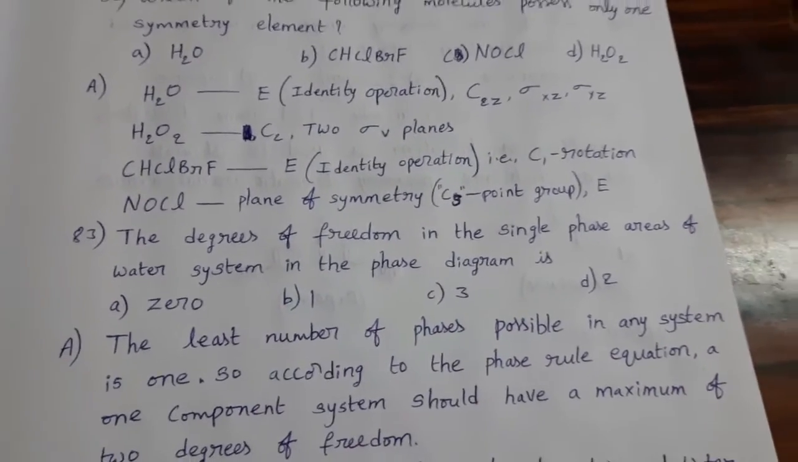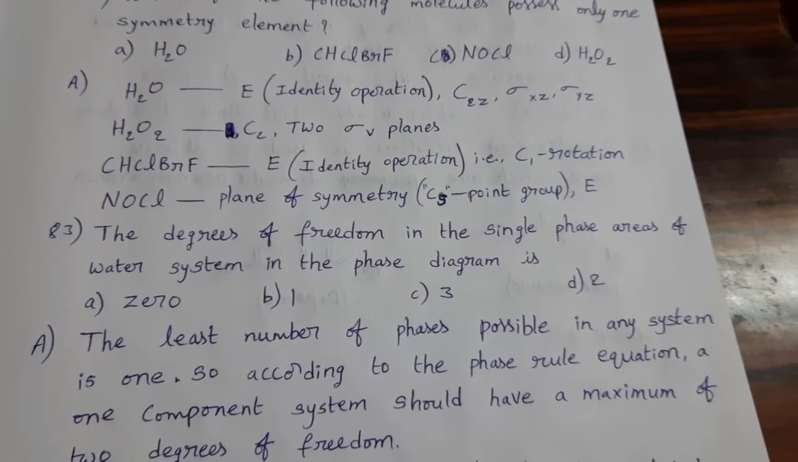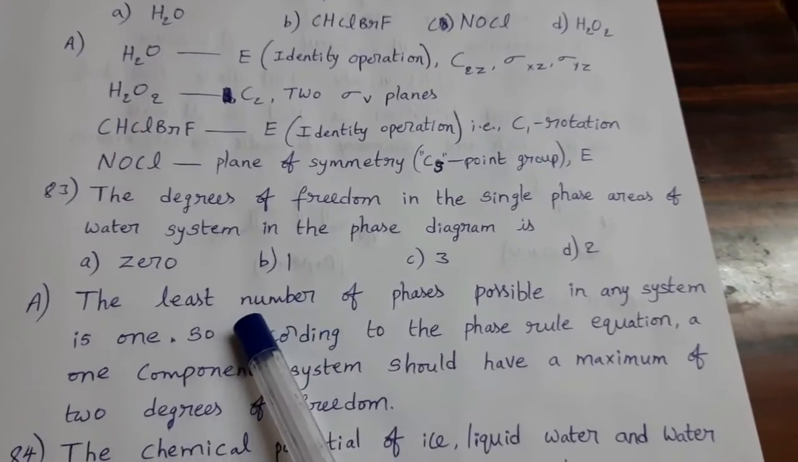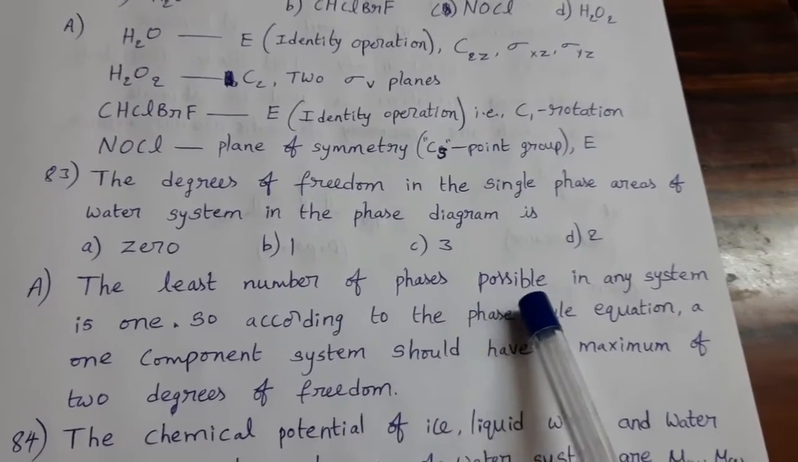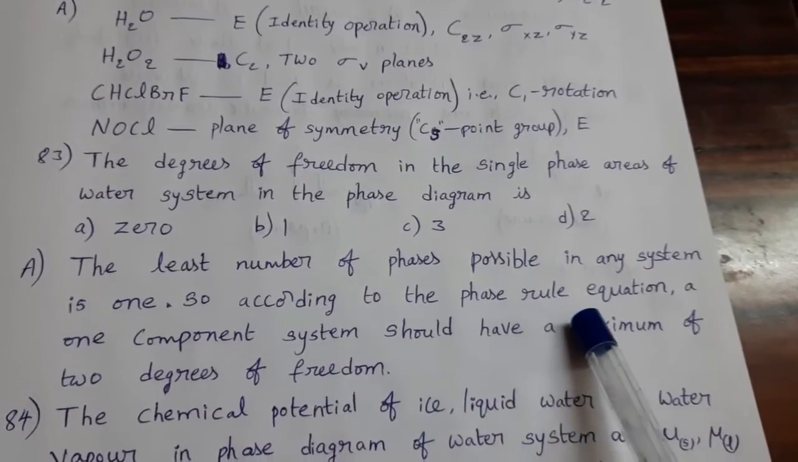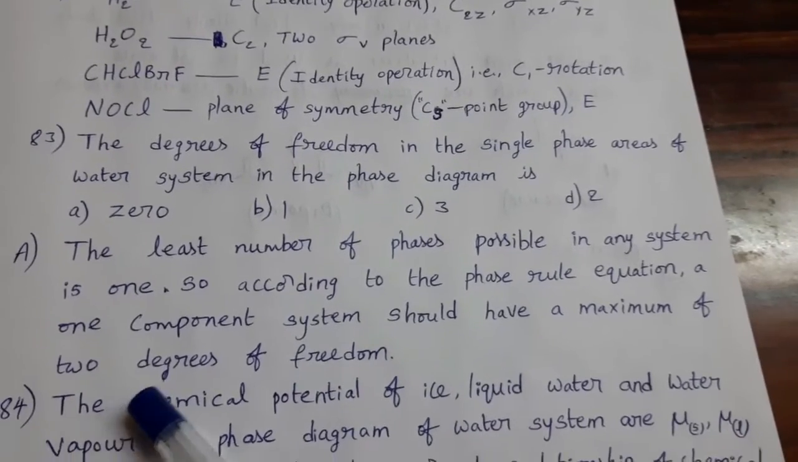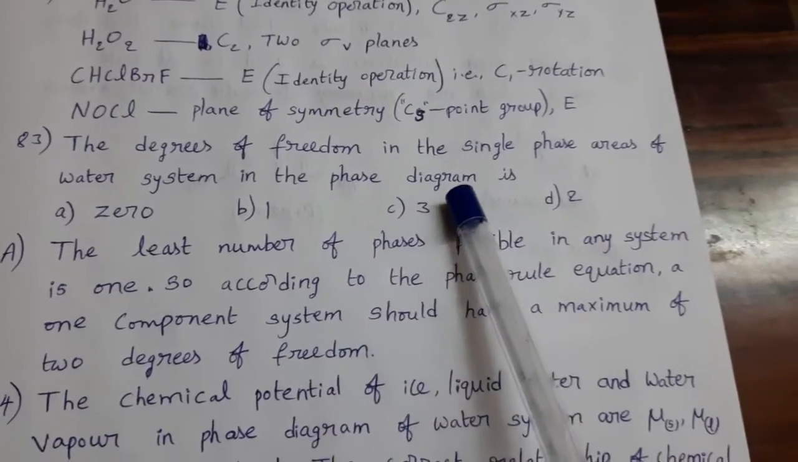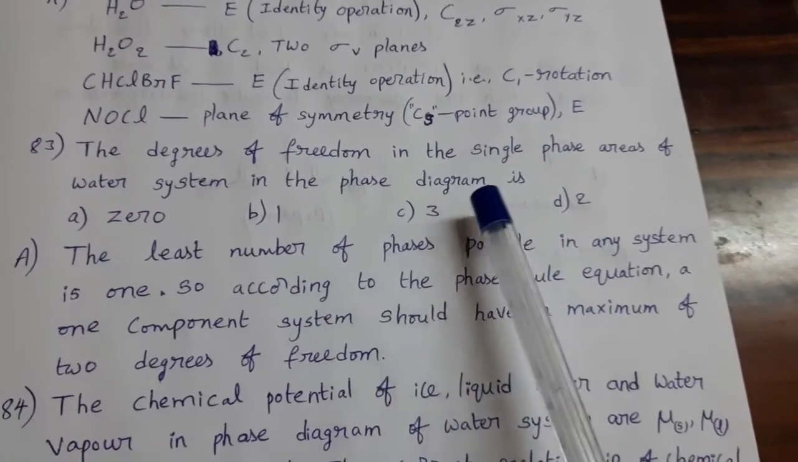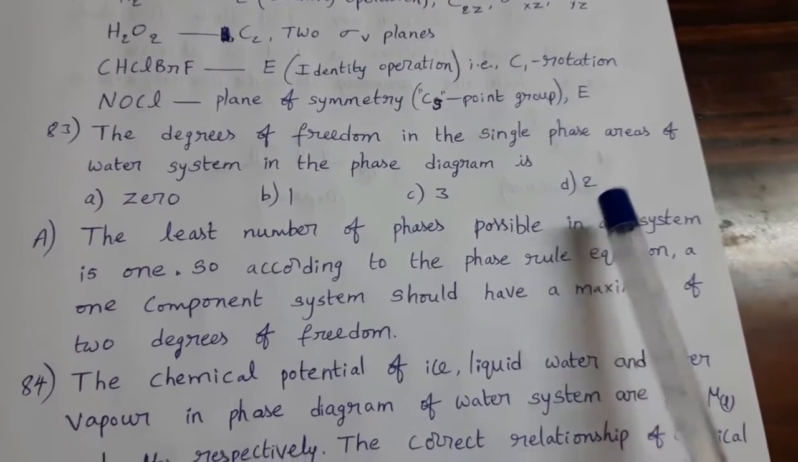Next, the degrees of freedom in the single phase areas of the water system in the phase diagram is. See this, the least number of phases possible in any system is 1. So according to the phase rule equation, a one component system should have a maximum of 2 degrees of freedom. Here also the same thing, the component is 1, only water, and the degrees of freedom means 2 degrees of freedom. Option D is the answer.